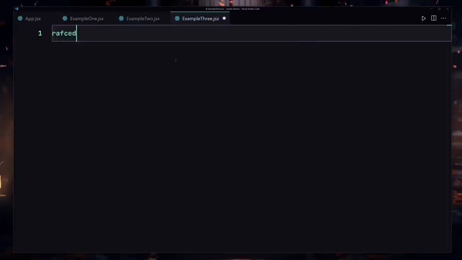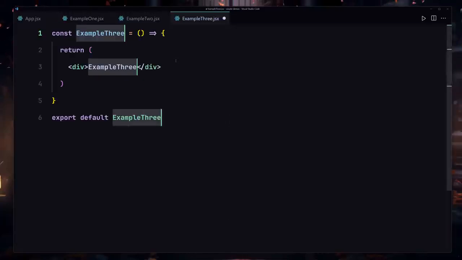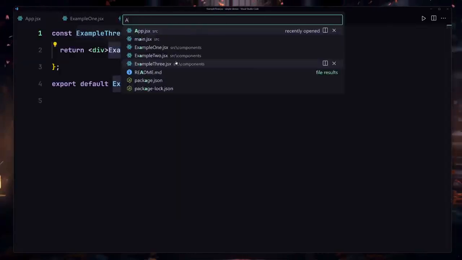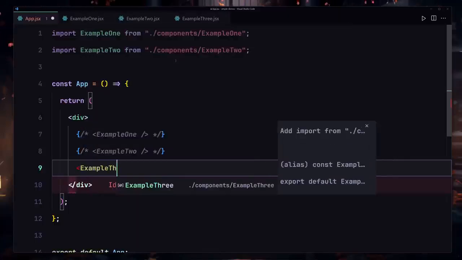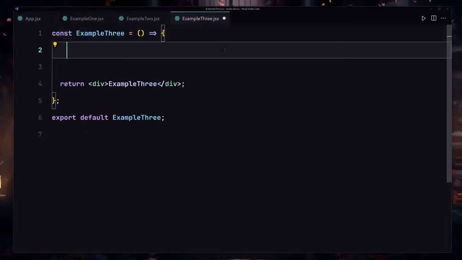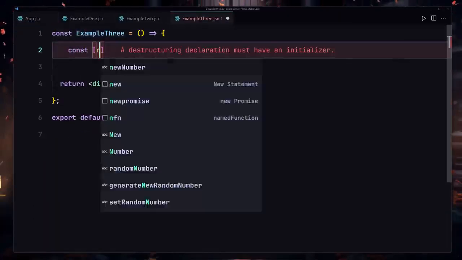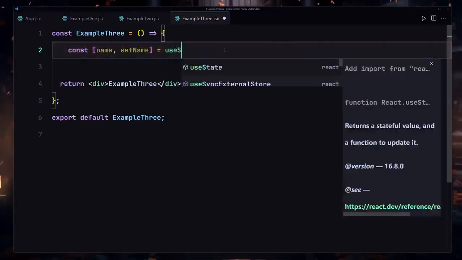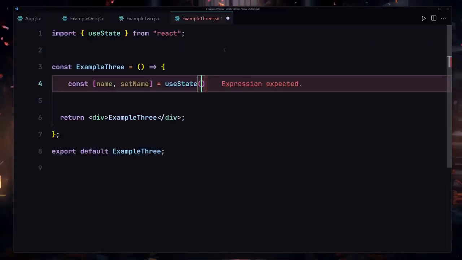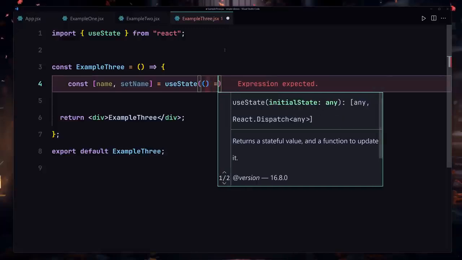3.jsx. I'll use my RAFCE inside there, save my file, go into my app and render this component right now, like Example3, and close there. So the first thing that I want to do is define my state. So I'll just provide name and setName, and it's going to be equal to useState. Let's just use our useState, and for the initial value, we are going to be passing an arrow function.